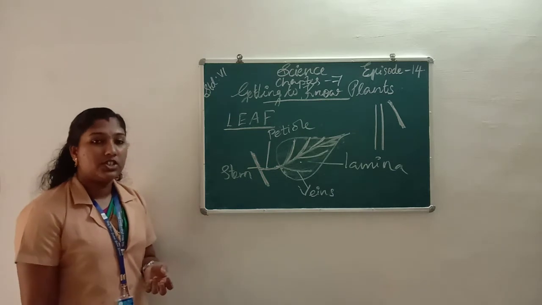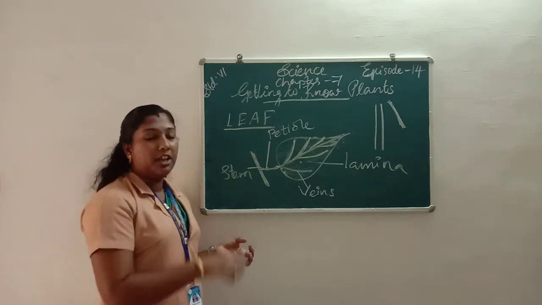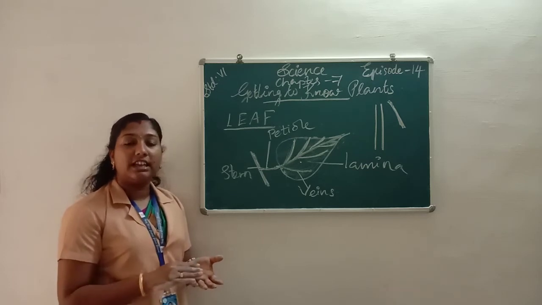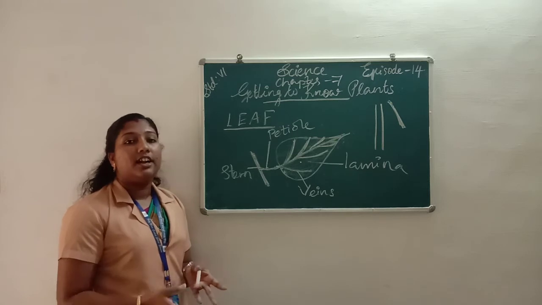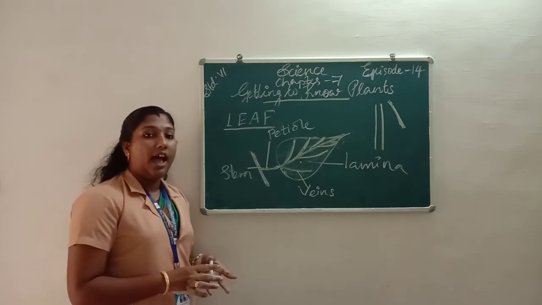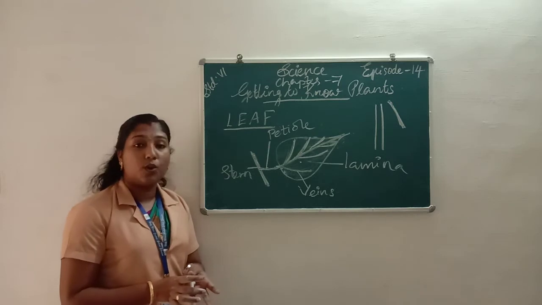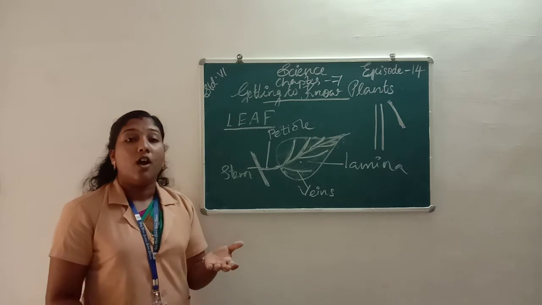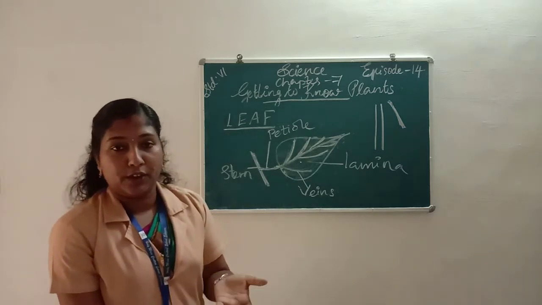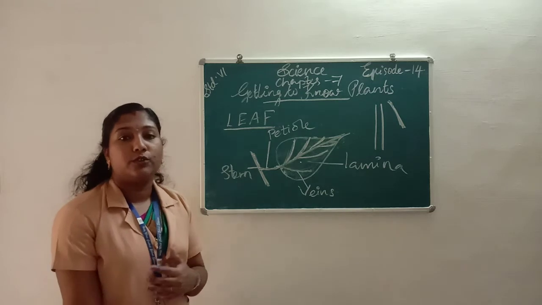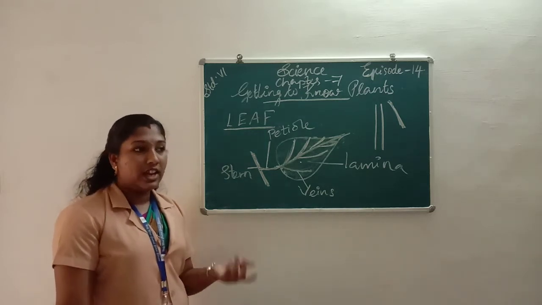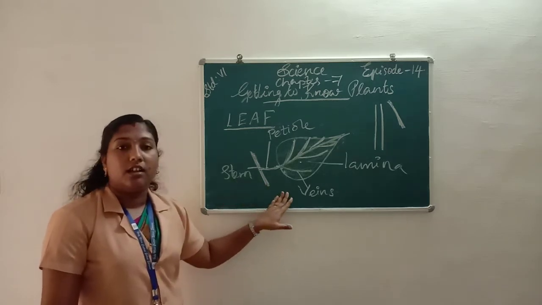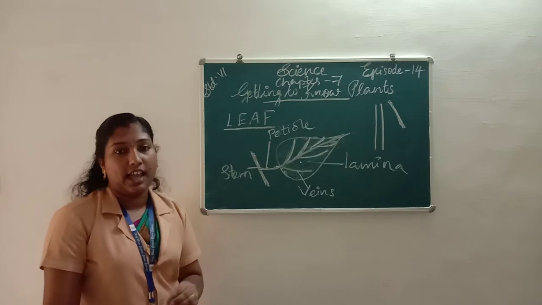Then we learn about shrubs. Shrubs are bushy. Their branches grow on the base of the plant or near the base of the plant. Then we learn about trees. Trees are tall and strong and they have strong stems. Their branches grow out on the upper part of the plant from the ground. Trees live many years, but the shrubs and the herbs have a short lifespan.